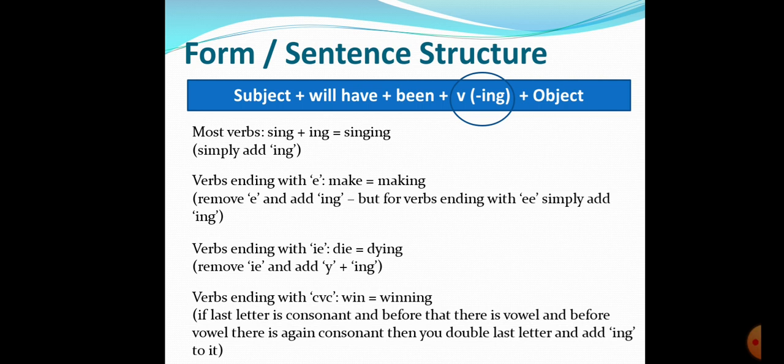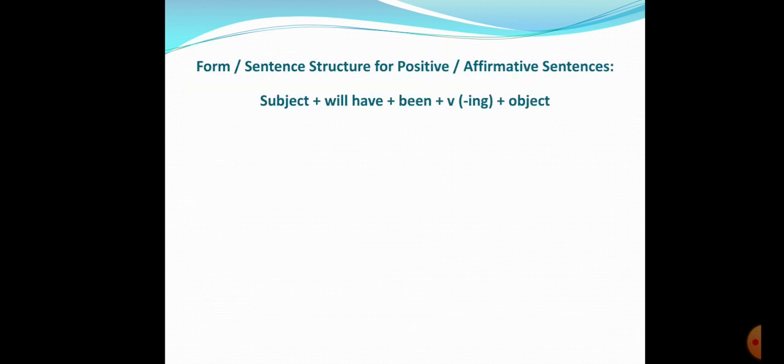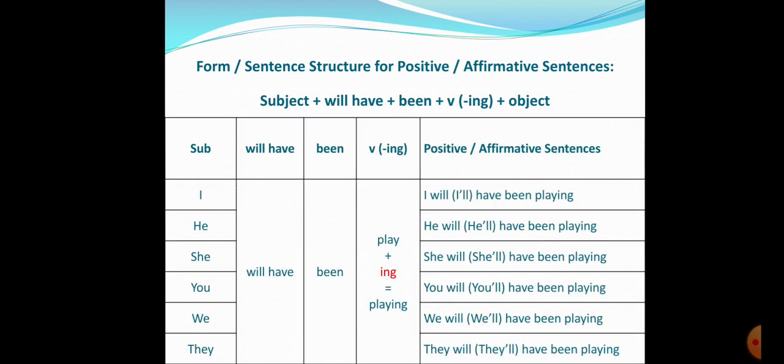So, let us quickly look at the forming of positive or affirmative sentence. You have subject plus will have plus been plus ing form of verb. Students, this is very interesting in this tense. The easy part is that for any of the subjects, you do not have to change your verb or the extra auxiliary verb you are using. That remains same. So, I, he, she, you, we, they, any subject, you will use will have with it, then been with it, and then the ing form of verb.